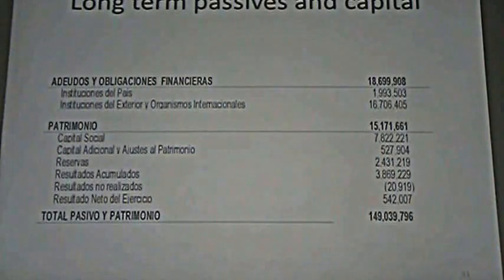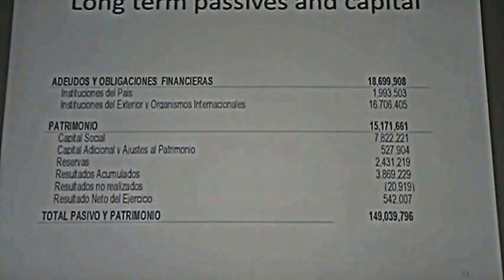And here you can see, in the case of patrimonio or equity, or reserve and capital, that in most of the cases the social capital is the most important concept in this information, and the accumulated results is the other piece of information that is important.